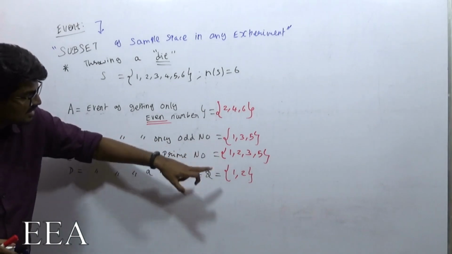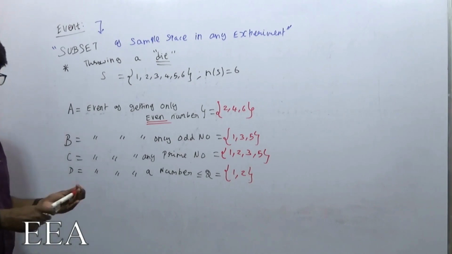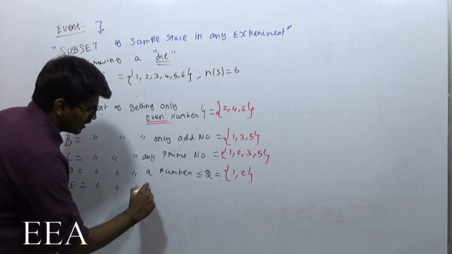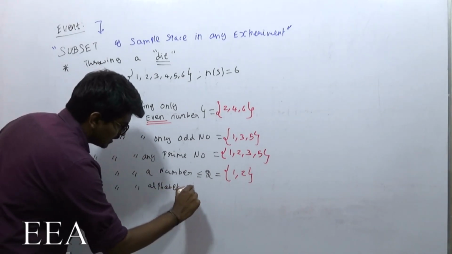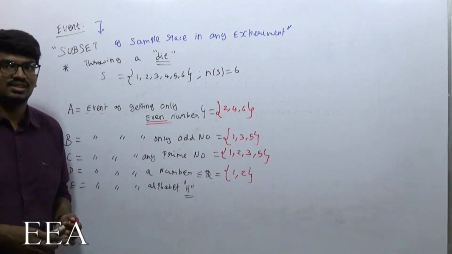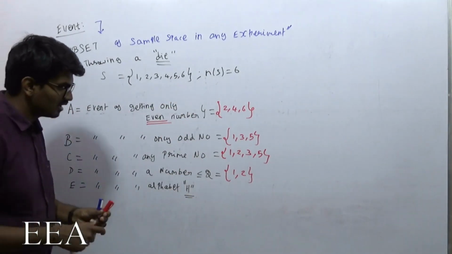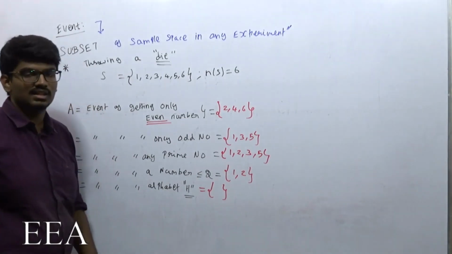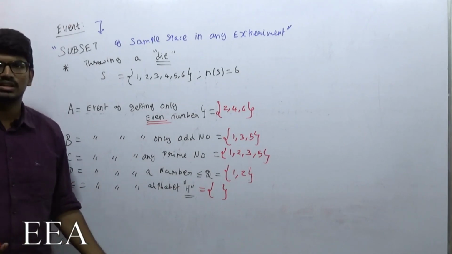So all this A, B, C, D, all these are subsets of S only, right? Fine. Next, I am going to define a new term, E, the event of getting the alphabet H. So was there any alphabet in this? There is no possibility of getting H here, right? So this is a null set. Null set in the sense that there is no possibility of getting H out of this; 6 is not there. So it is a null set.